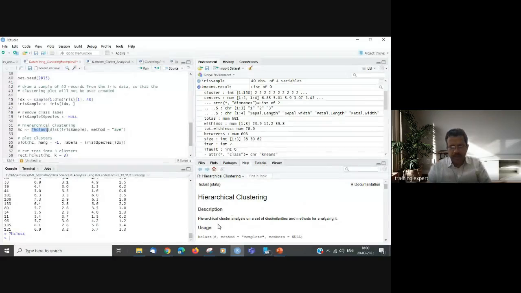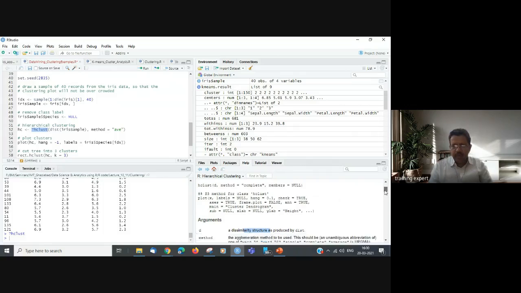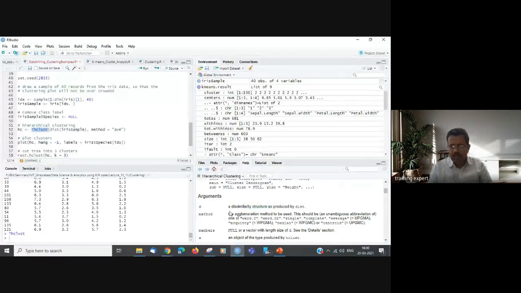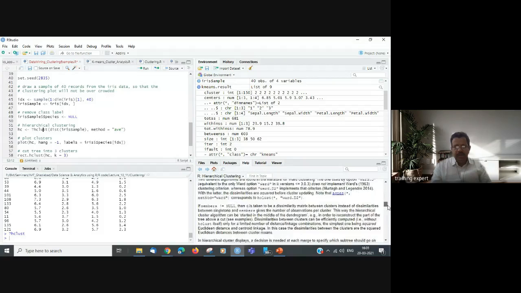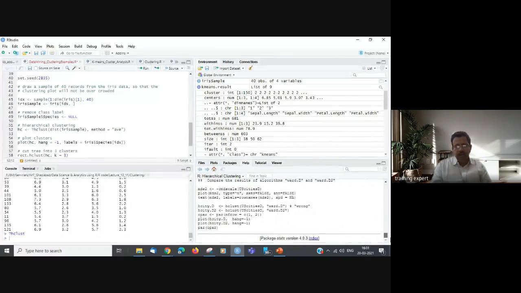So for hierarchical clustering, you have to pass D and the method. What are these values? D is the dissimilarity structure of the distribution points, and method can be various methods, like average or single. We have used average, or "ave"; three characters are okay. At the end of the help page you would see an example, so you can run this example also to learn R better.